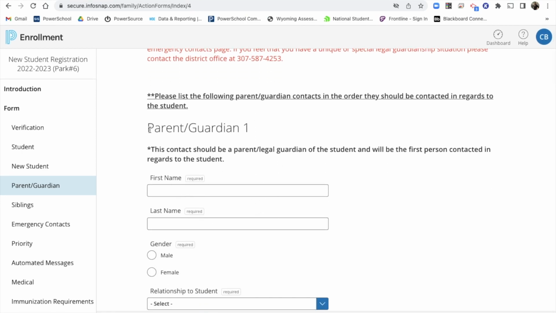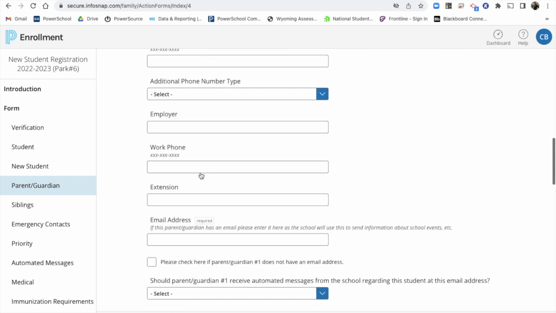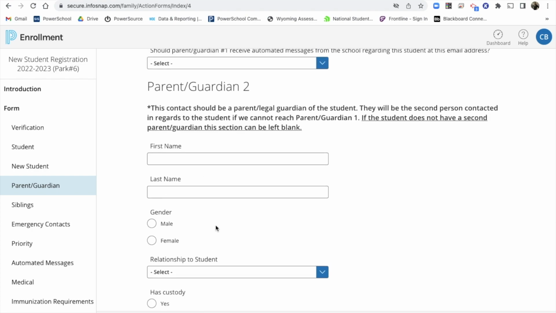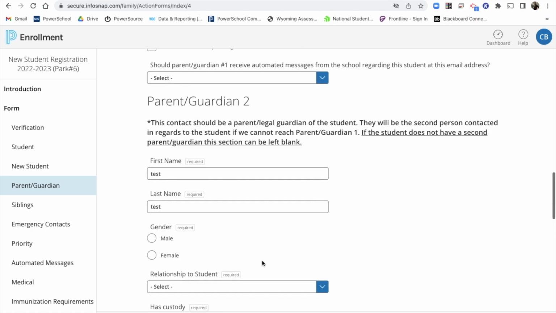But if you're in a situation where there's only one parent or legal guardian, only one is required. Now, please be thorough. If there are more than one, make sure you enter them. As soon as you start to enter them, it's a smart form, so it registers and says, hey, now that you have a first name, the last name's required. It's going to make sure that everything else starts to be required as soon as you put in more information. You can see all those fields start to become required.